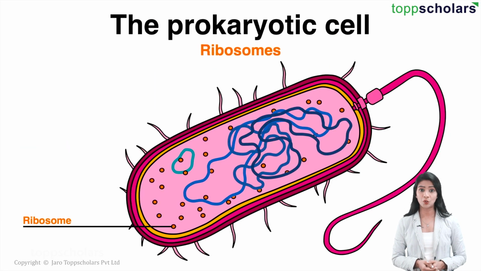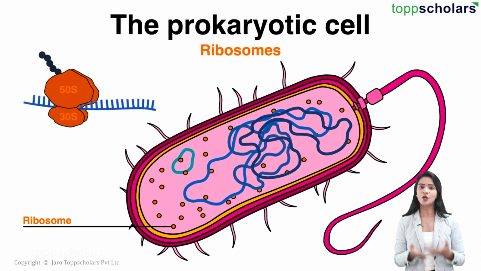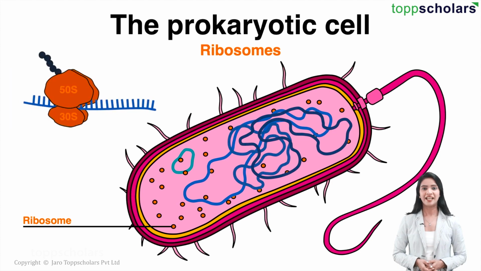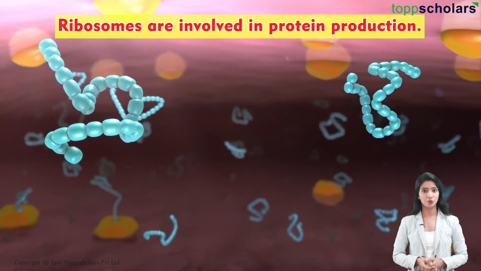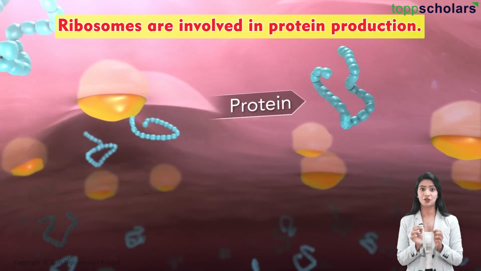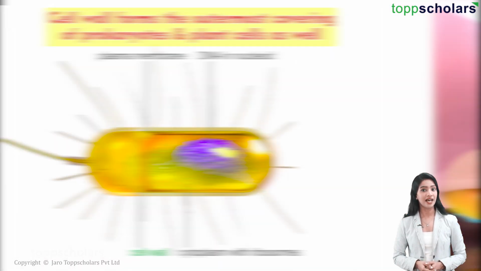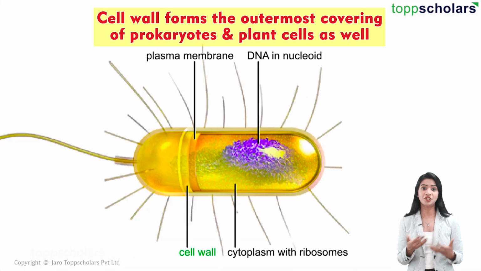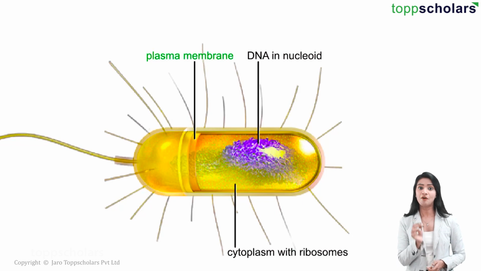You can see ribosomes in this cell, and ribosomes are present in eukaryotes as well, but of course, the composition is different. These are responsible for producing proteins, which are essential for the survival of organisms. Lastly, the cell wall is characteristic of most prokaryotes, forming the outermost covering. Inner to this, they have a plasma membrane that governs the entry of molecules inside the cell.